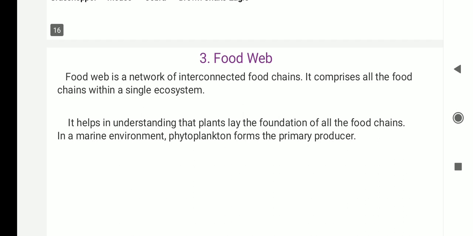Food web. What is a food web? Food web is a network of interconnected food chains. It comprises all the food chains within a single ecosystem. Because one animal does not choose a single food, they have lots of choices. So it helps in understanding that plants lay the foundation of all the food chains, occupying the producer level. In the marine environment, phytoplankton form the primary producers.